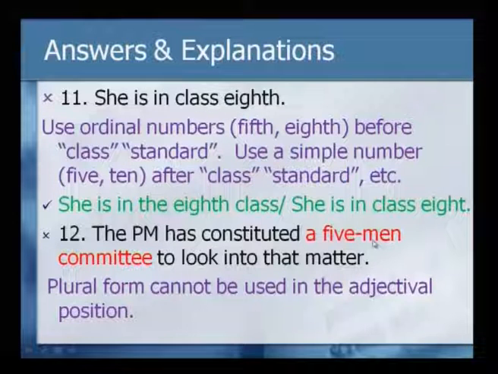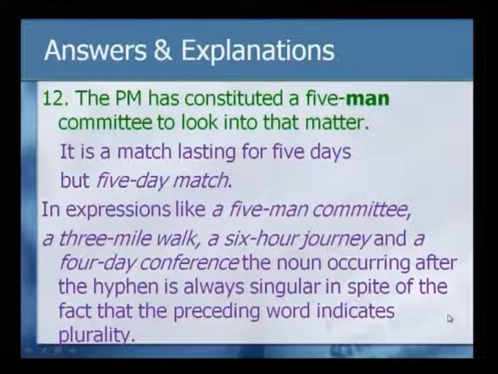What is the plural form? The plural form here is a 5 men. The correct form will be a 5-man committee, because plural form cannot be used in the adjectival position. Look at the explanation. The correct form is the PM has constituted a 5-man committee to look into that matter. Similar examples, you can say it is a match lasting for 5 days. If you want to use the plural form, then you have to form a sentence like this and say it is a match lasting for 5 days.